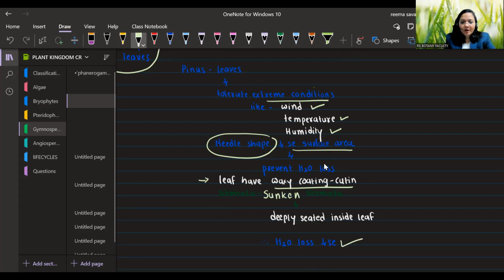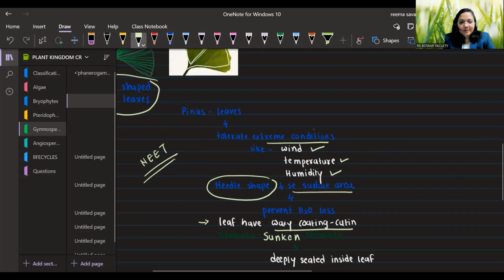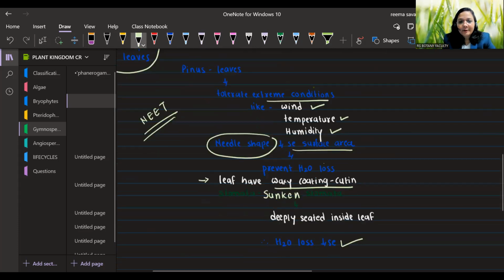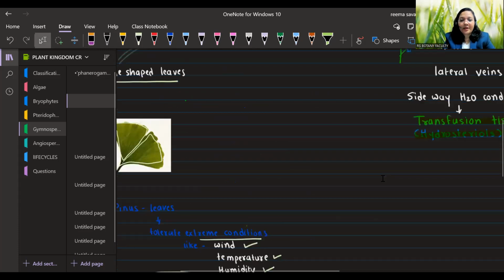So this is a very important topic from the NEET point of view. This question has been asked many times. So you just need to remember that Pinus leaves can tolerate extreme conditions due to three reasons. First, they have needle-shaped leaves to decrease the surface area. Second, they have a waxy coating, that is a coating of cutin. And third, they have sunken stomata.